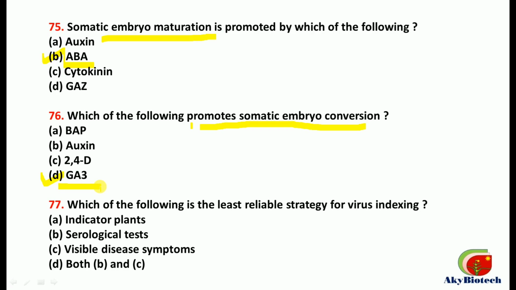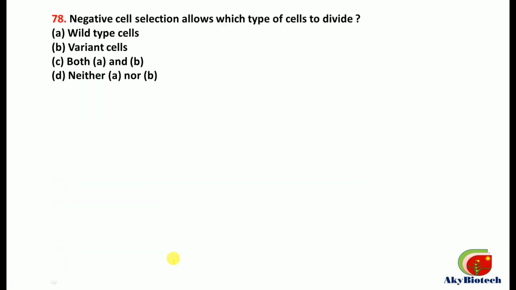Question number 77. Which of the following is least reliable strategy for virus indexing? So out of these options, the least reliable strategy is that is C part, visible disease symptoms. This one is correct. Question number 78. Negative cell selection allows which type of cells to divide? It allows wild type cells to divide. This is the correct option.